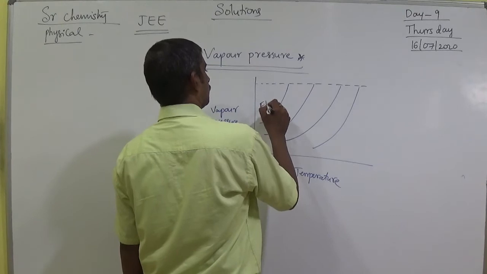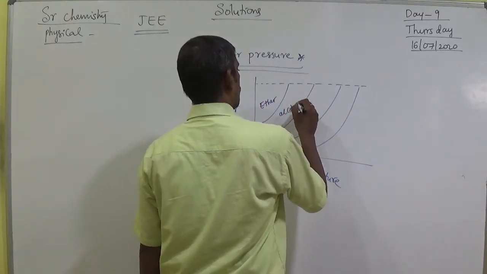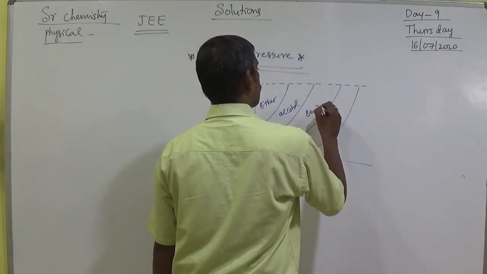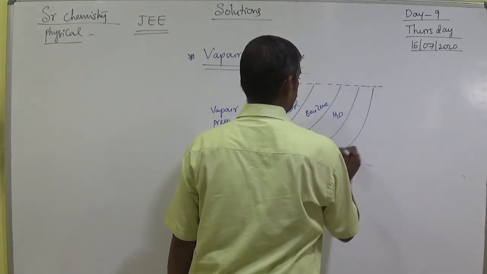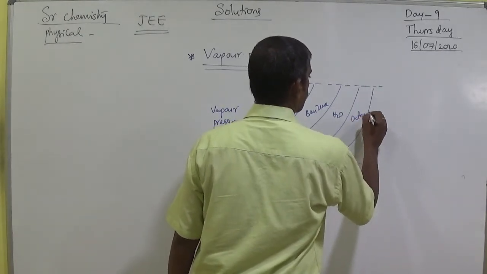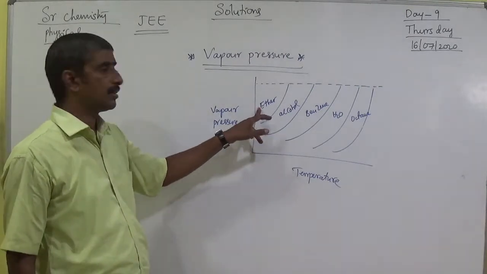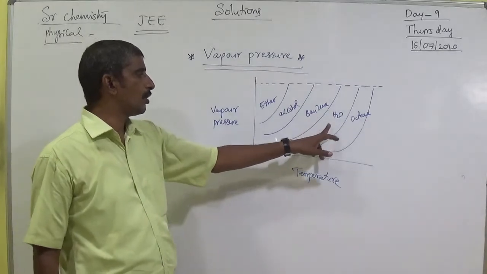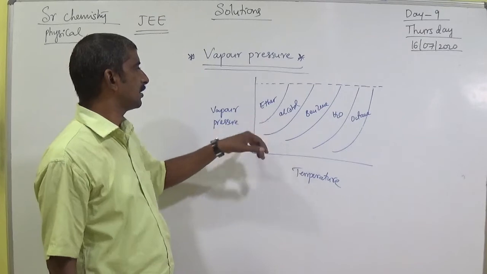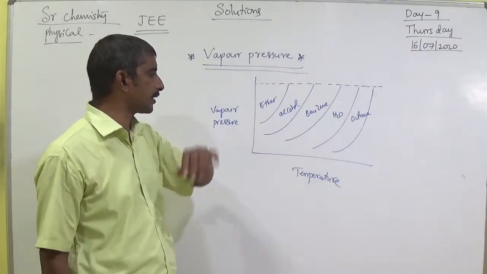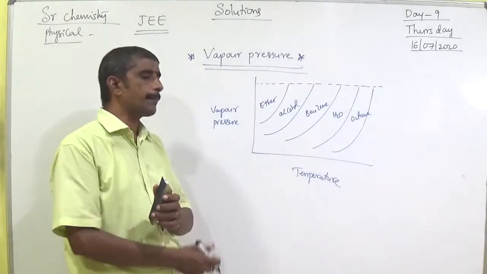These are ether, alcohol, benzene, water, and octane liquids. Ether has more vapor pressure. Ether, alcohol, benzene, water, and the last one is octane. Which one has more vapor pressure? Ether. Ether, then alcohol. Anyway, vapor pressure and temperature.